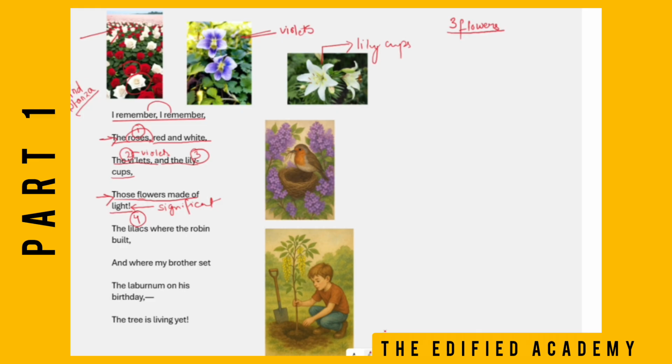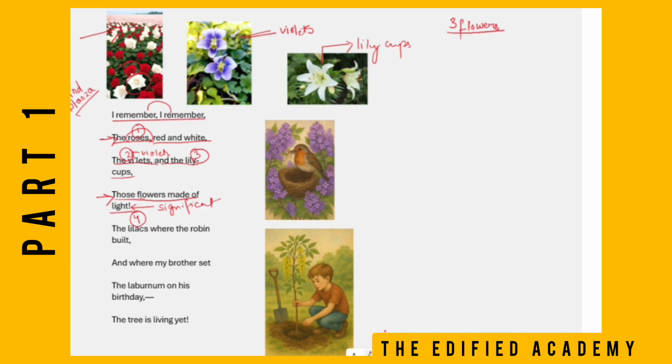And another reason why he's saying that these flowers are made of light is that in the very first stanza he mentioned that the sunlight used to enter his house. So when that sunlight came onto the flowers, those flowers start shining, and if you try seeing through the eyes of the child, you will find that the child thinks that those flowers are shining and they are bright and they are made of light. Fine, children? Then 1, 2, 3, 4.